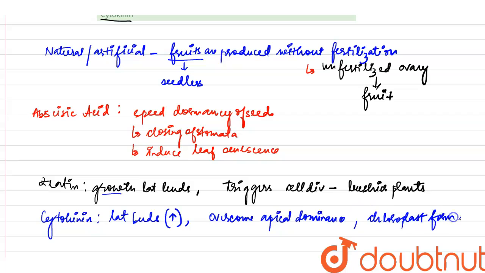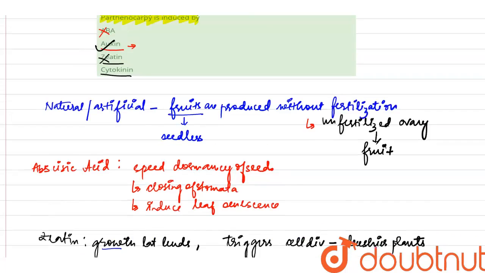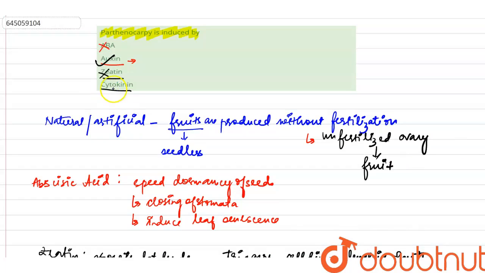These are the functions of cytokinin. This also does not induce parthenocarpy, so this option is also wrong. So our correct option is option number 2, auxin.